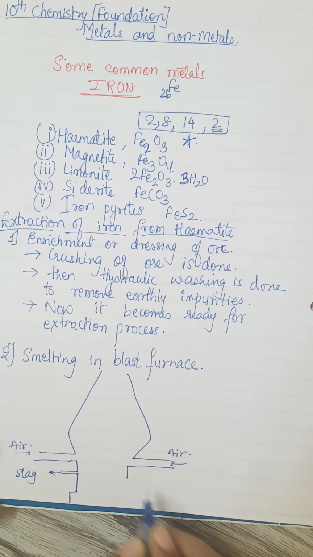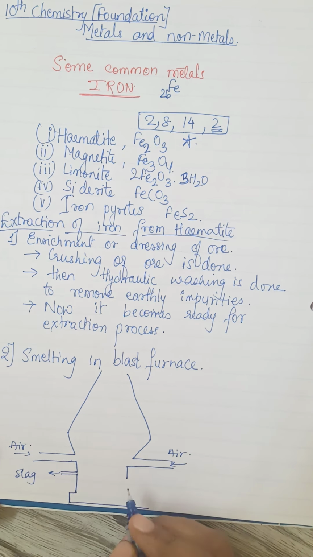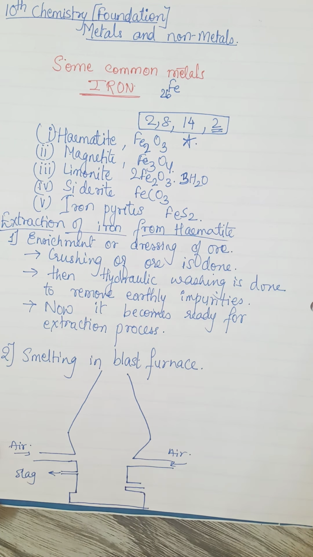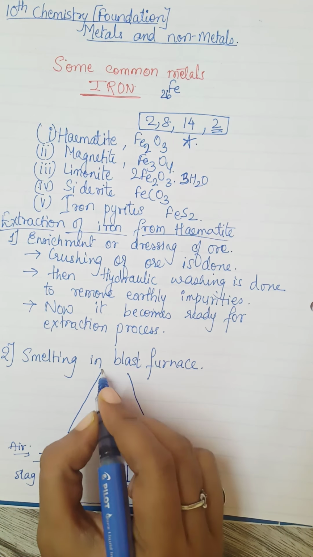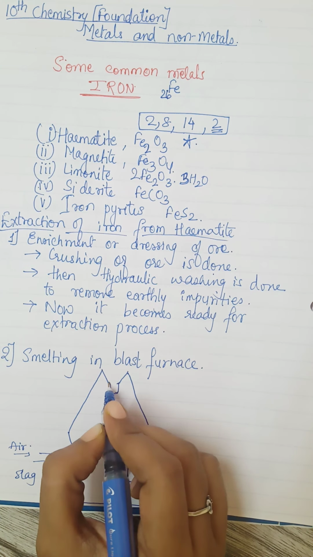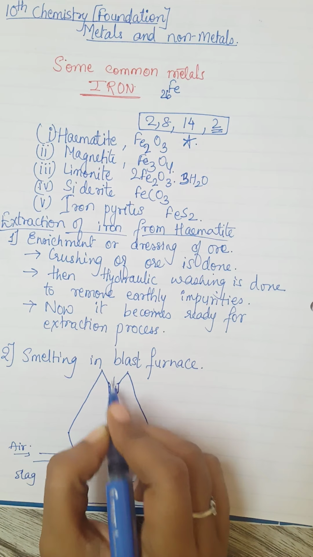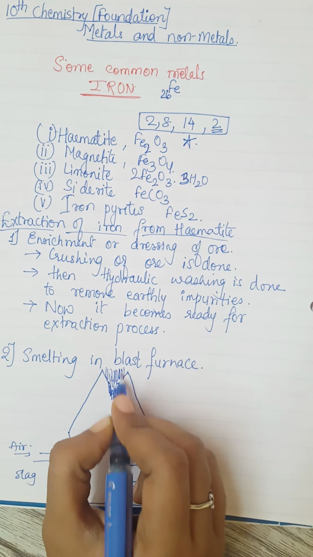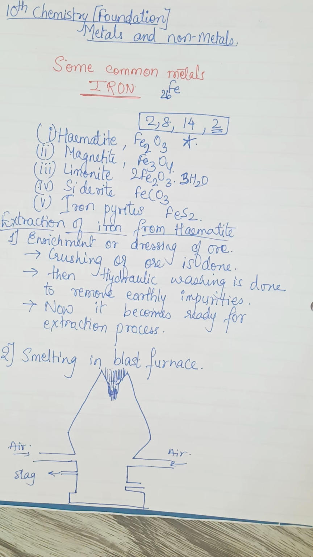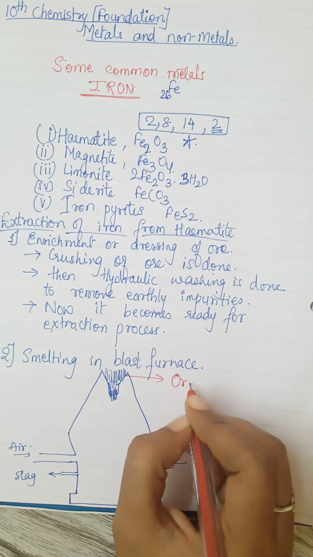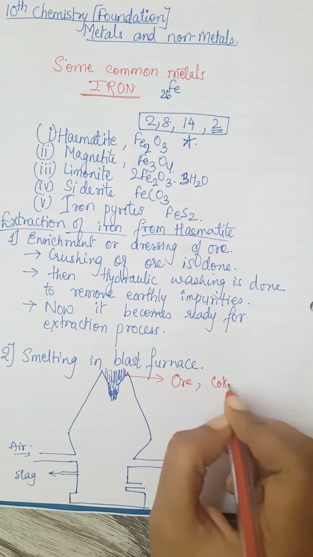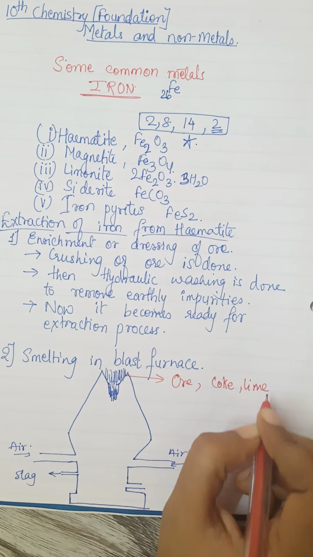In this diagram you can see what exactly the blast furnace is. Here we add the charge. What is the charge we have seen: we had made a kind of slurry, you can say, of the ore, coke and lime.